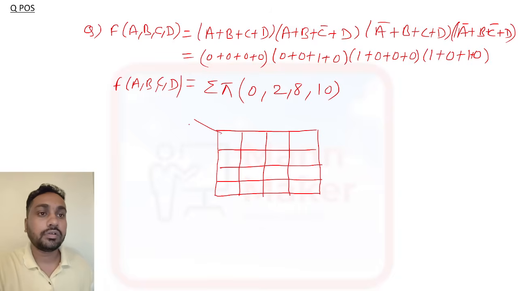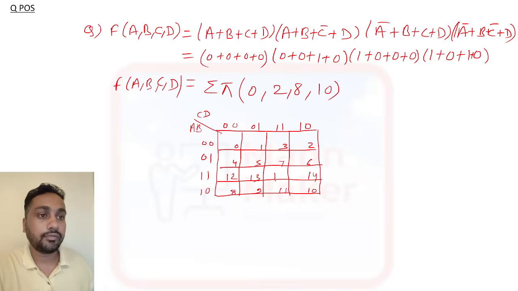Okay, now this is what AB and this is what CD. So 0 0 0 1 1 1 1 0 0 0 0 1 1 1 1 0. This is 0 1 2 3 4 5 6 7 8 9 10 11 and 12 13 14 15.